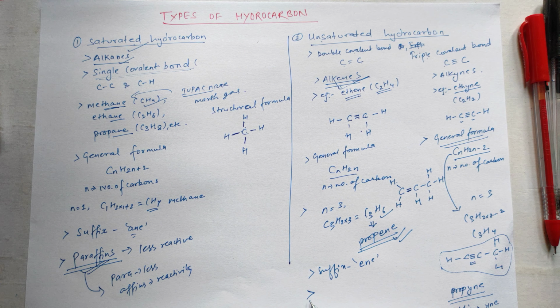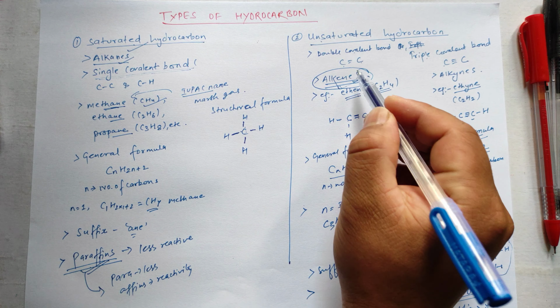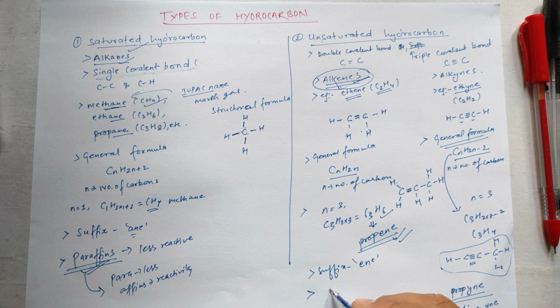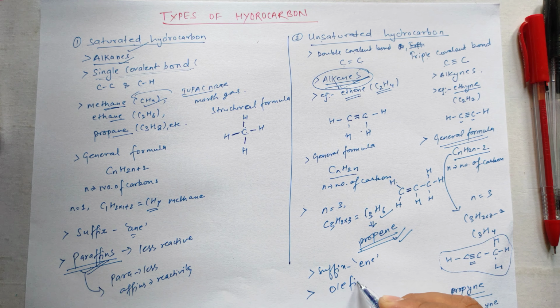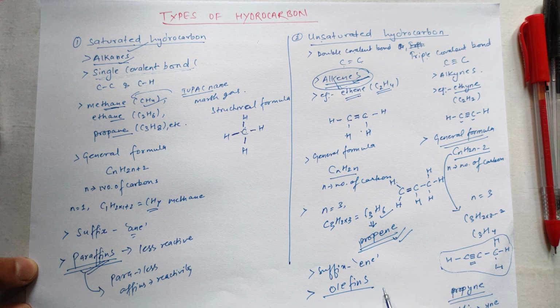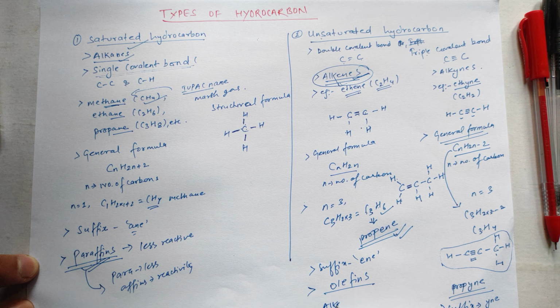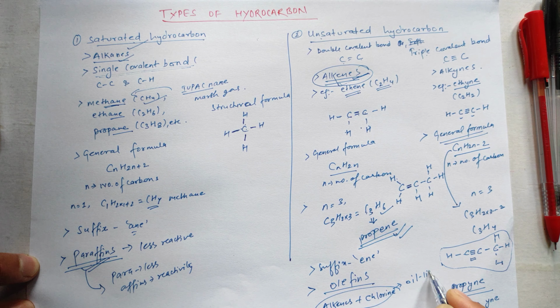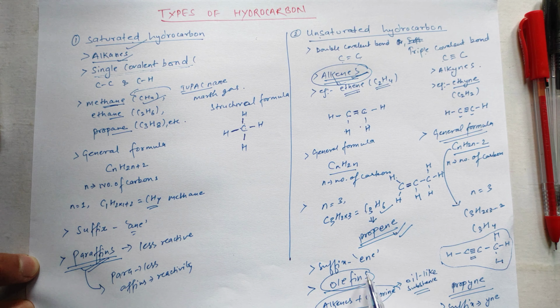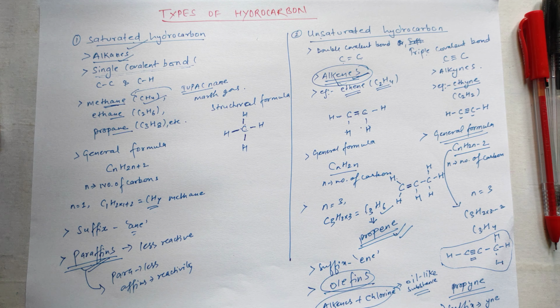Whereas alkenes are called olefins. O-L-E-F-I-N-S, olefins. Do you know why? Because when alkenes react with chlorine, you know, an oil-like substance is formed. That is why alkenes are called olefins. I hope you understand.